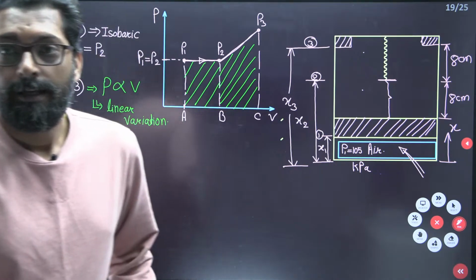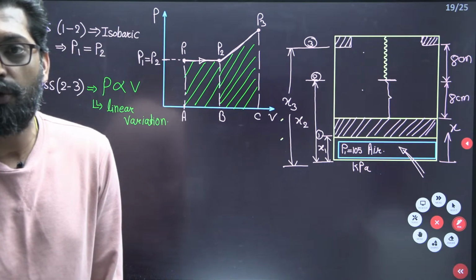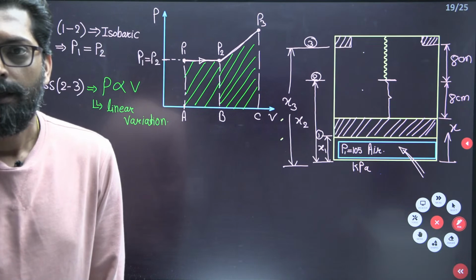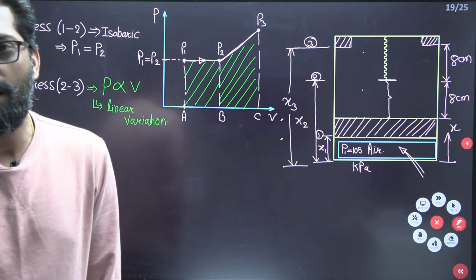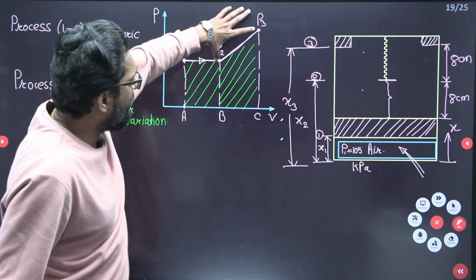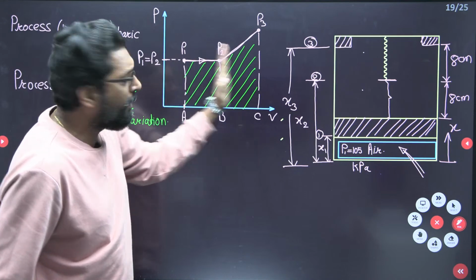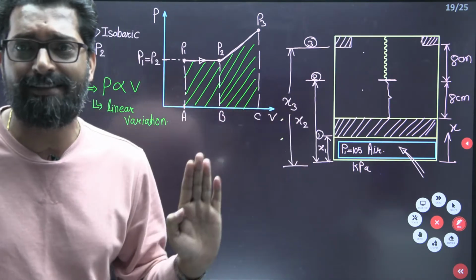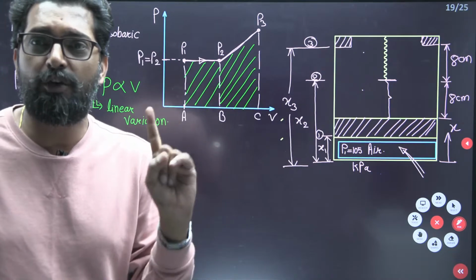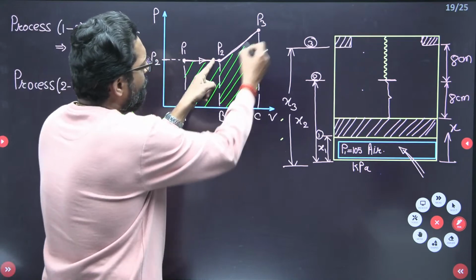Yes sir, given linear variation, I just calculate the total work done formula. No. If this is linear variation, the total work done is from point A to C. What did Rahul say? Yes sir, given linear variation, I just calculate the total work done formula. No. Linear variation up to this one.